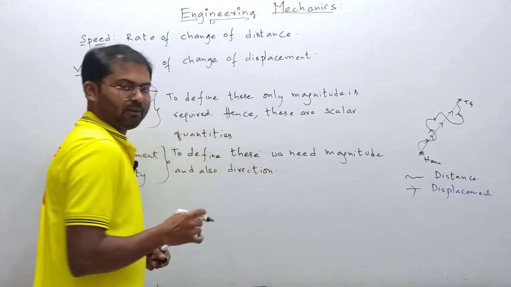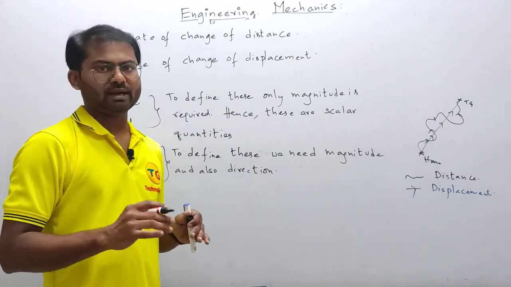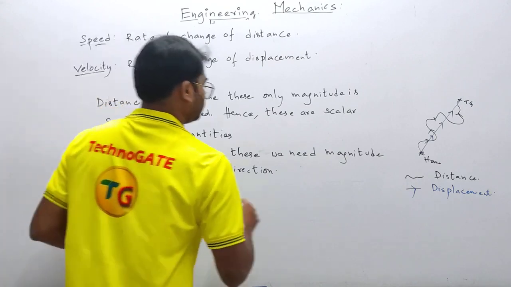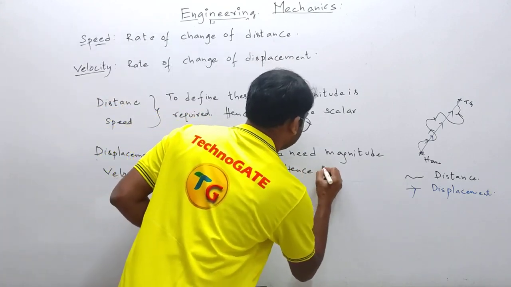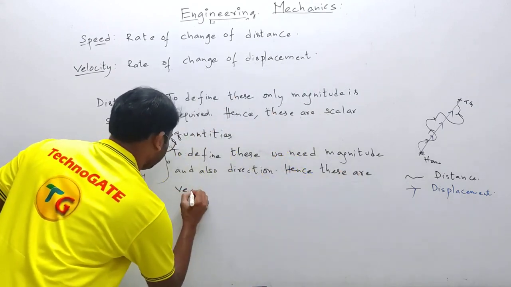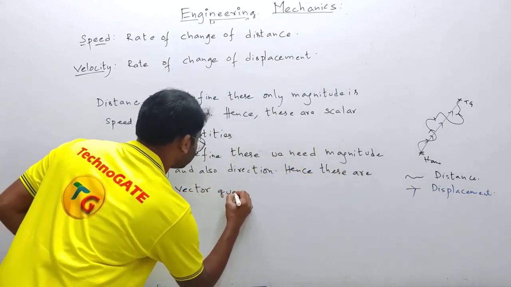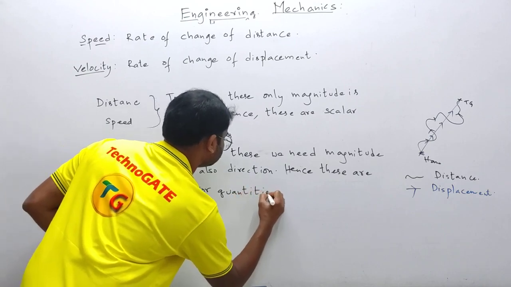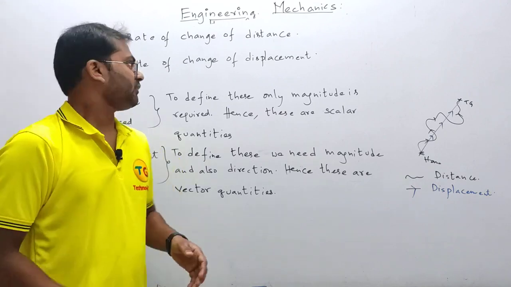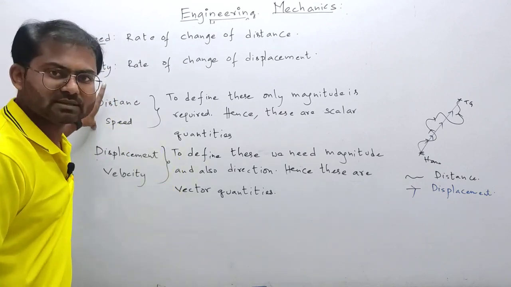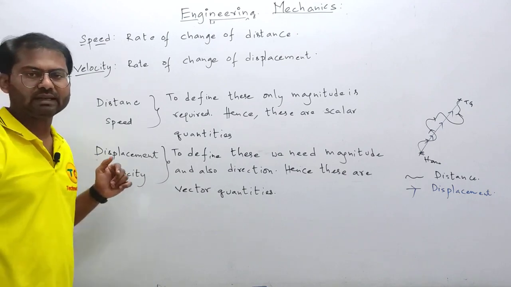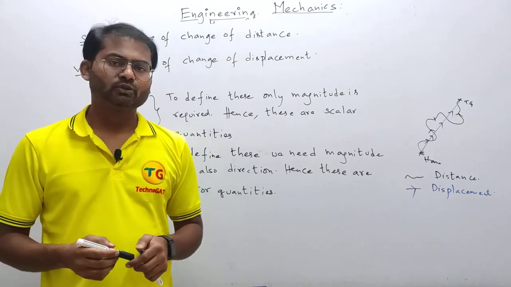I hope you know that these types of quantities are called vector quantities. Hence these are vector quantities. So speed and distance are scalar quantities, and displacement and velocity are vector quantities. Clear, guys? Now let's enter into the next topic.